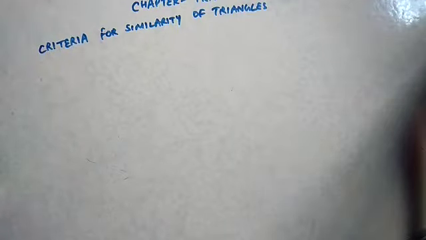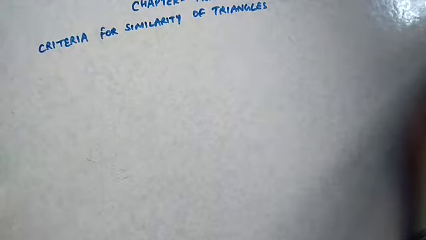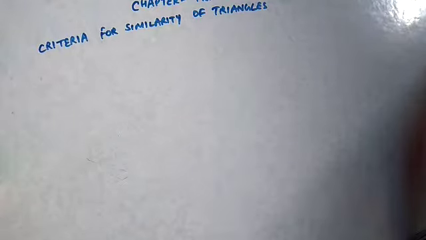Good morning students. Today we are going to discuss criteria for the similarity of triangles. Before this we have discussed the BPT theorem and its converse, and after that we discussed the angle bisector theorem, and some results based on the BPT theorem. Now today we are going to discuss criteria for similarity of triangles, that is, when we will say that two